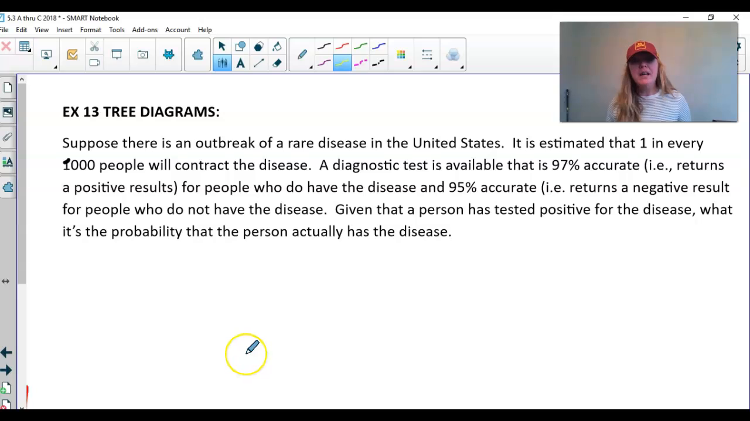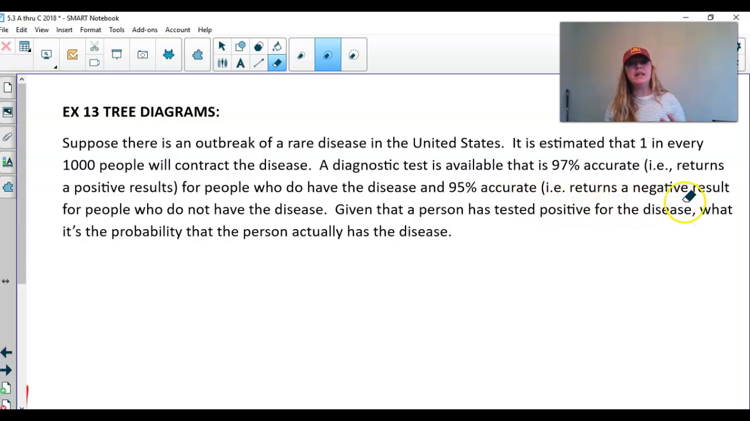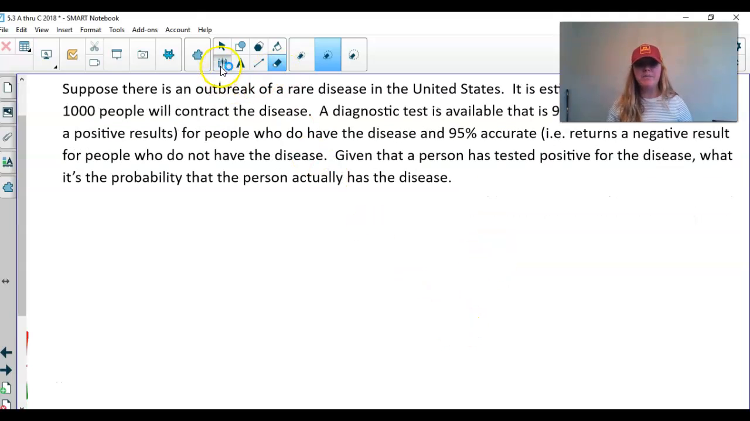Let's get cruising. Suppose there's an outbreak of a rare disease in the United States. It is estimated that 1 in every 1,000 people will contract the disease. A diagnostic test is available that is 97% accurate. That means it returns a positive result for people who do have the disease, and 95% accurate returns a negative result for people who do not have the disease. Given that a person has tested positive for the disease, what is the probability the person actually has the disease?